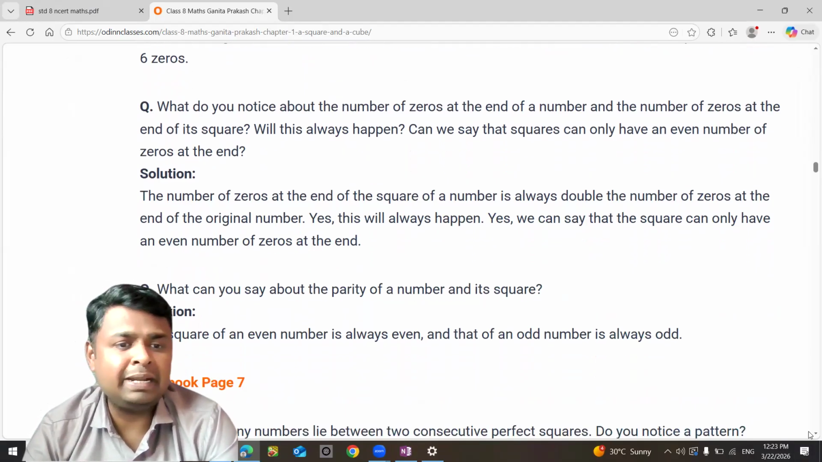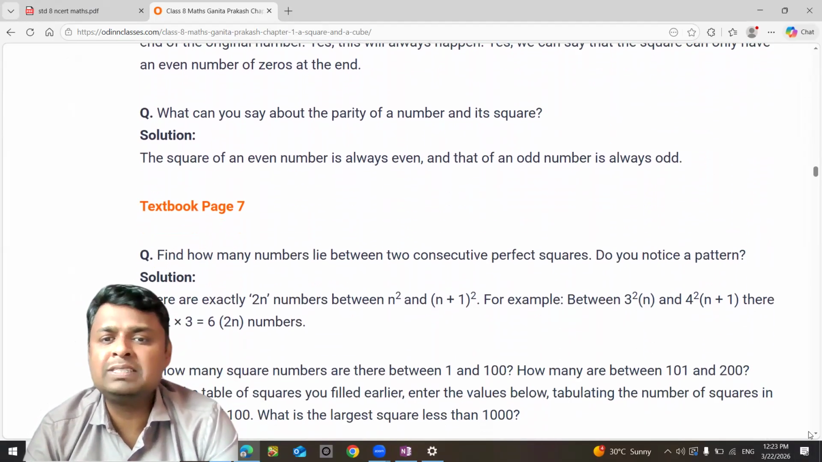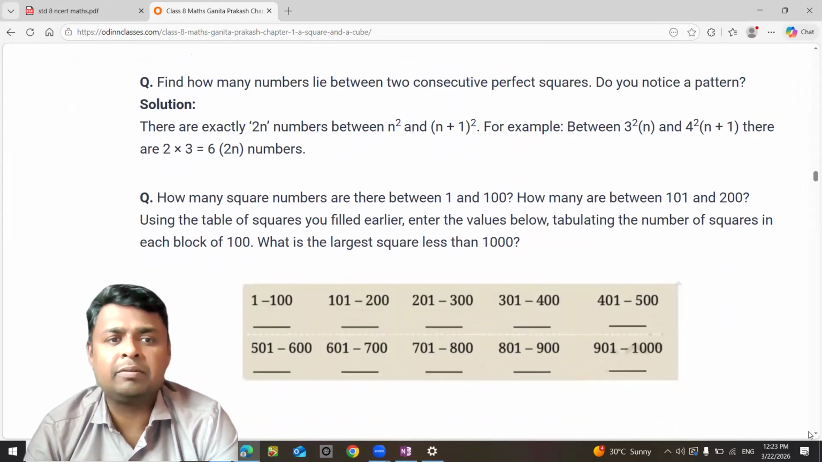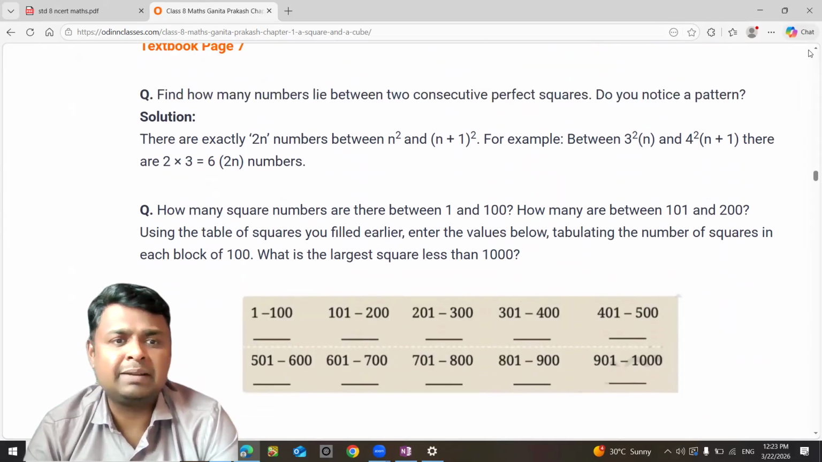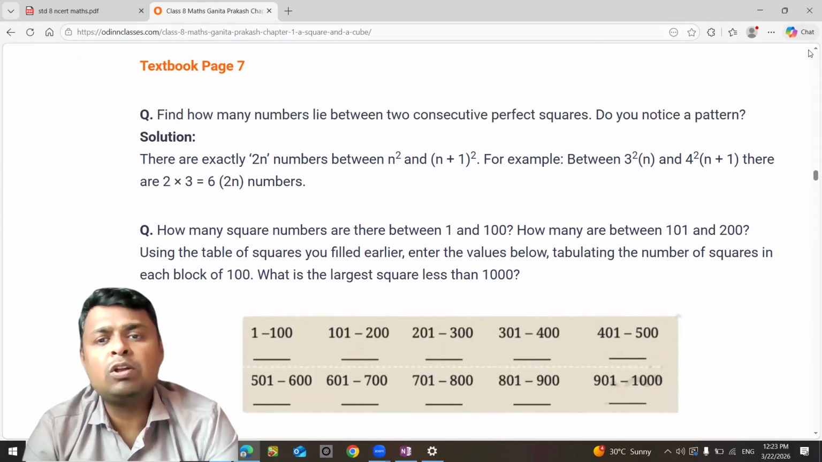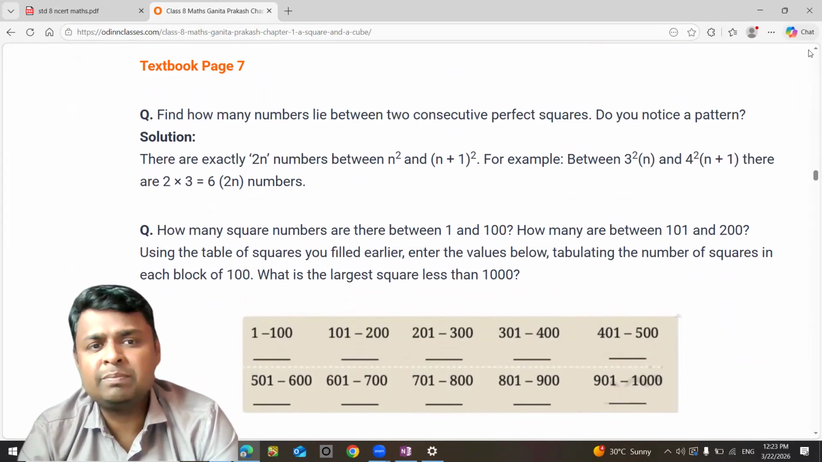So what about the parity? The square of an even number is always even and the square of an odd number is always odd. Here they have given one formula for you to understand. How many numbers lie between 2 consecutive perfect squares? Do you notice the pattern? There are exactly 2n numbers between n square and n plus 1 square.